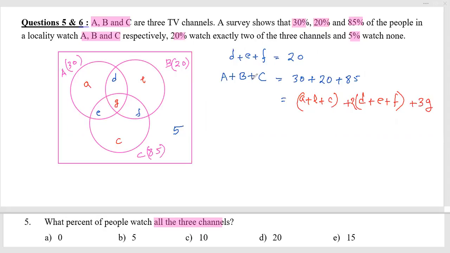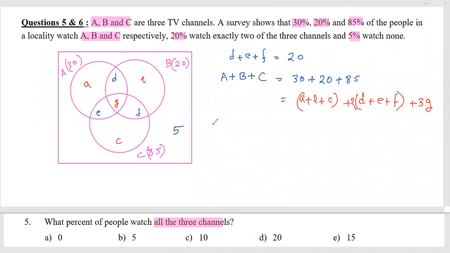Means A plus B plus C is nothing but one-type category plus 2 into 2-type category, plus 3 into 3-type category. And our target is to find this 3-type category, which is the all-3-channel watcher. And the DEF values I know.